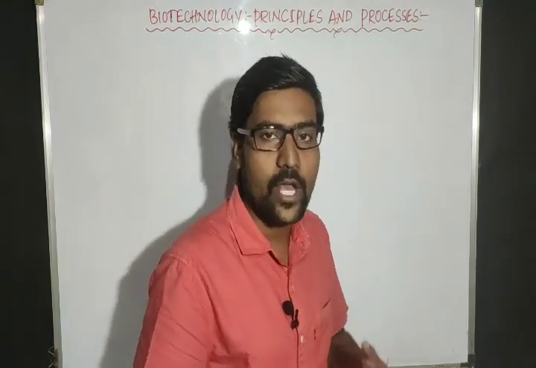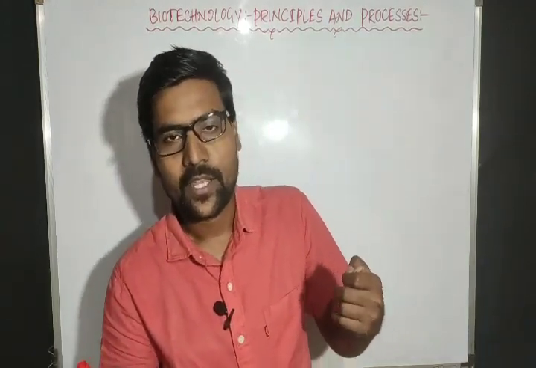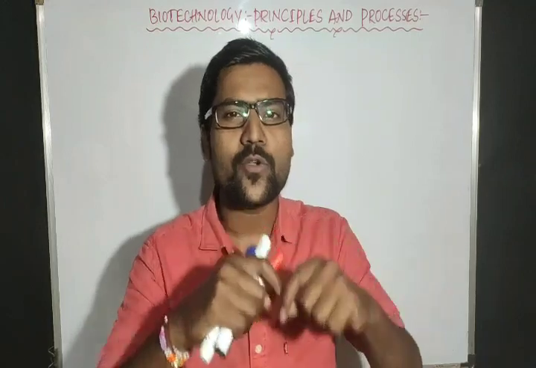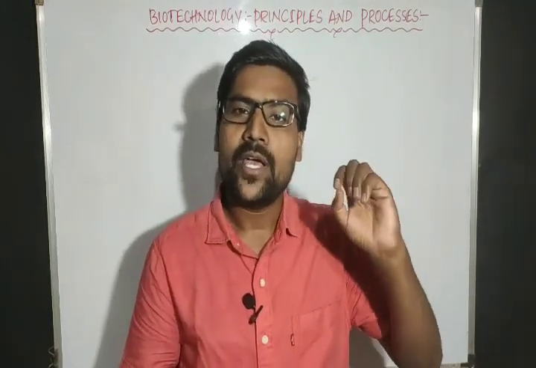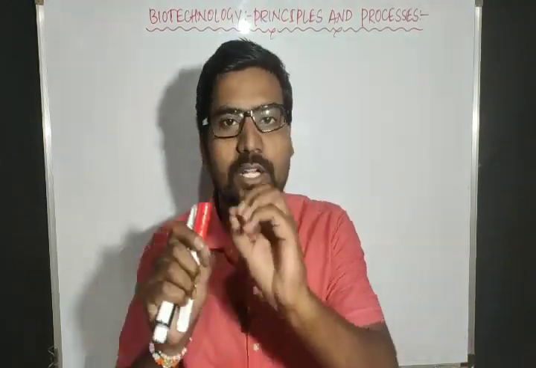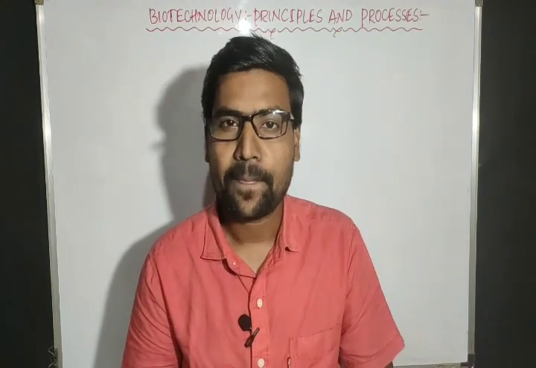And yesterday we observed one thing, two types of biotechnology. One is ancient or old biotechnology, the next is modern or new biotechnology. In ancient or old biotechnology, we were using the organisms as they are to get any product or service. We were not changing the organism.